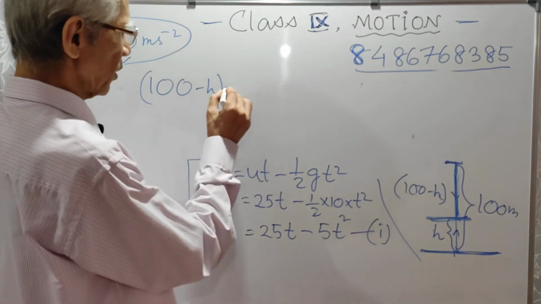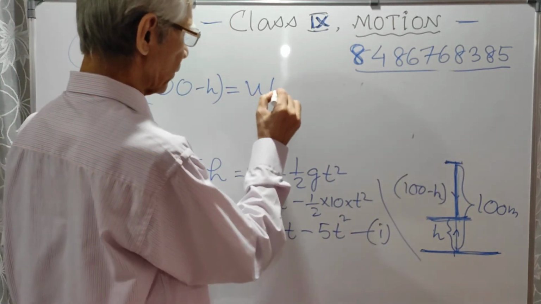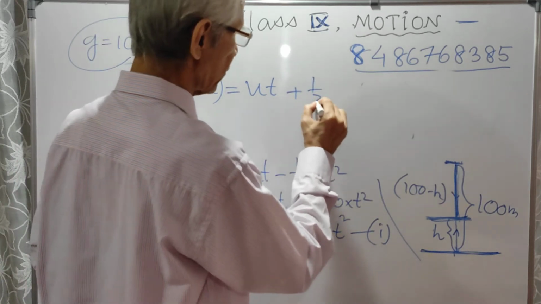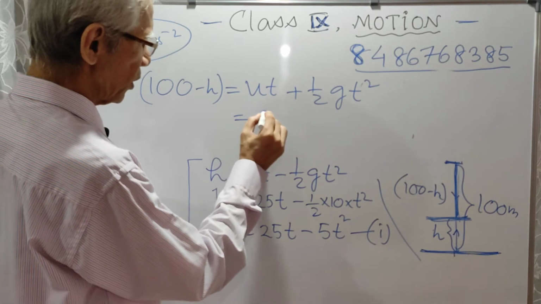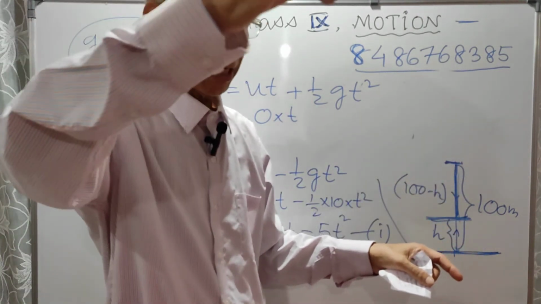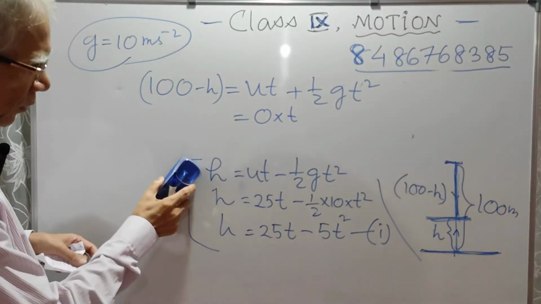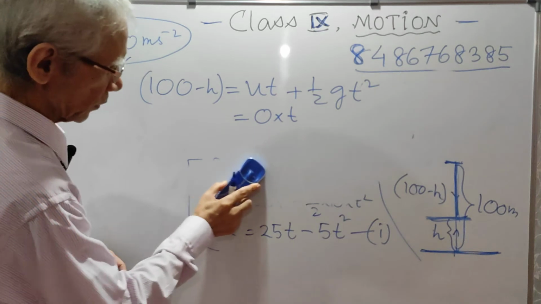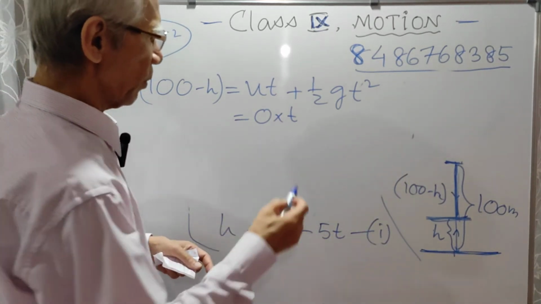So the distance equal to what? ut plus half gt square. Now here u is 0. Okay. Now let us put the value. Here u is 0 into t, because when you drop something from a height, the initial velocity is 0. So 0 into t plus.